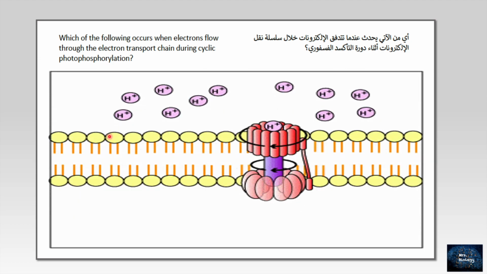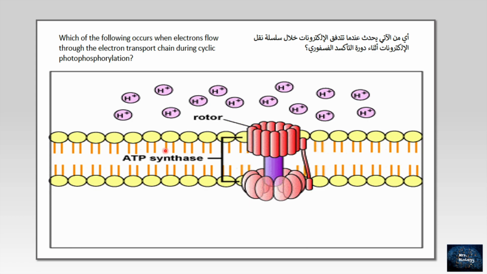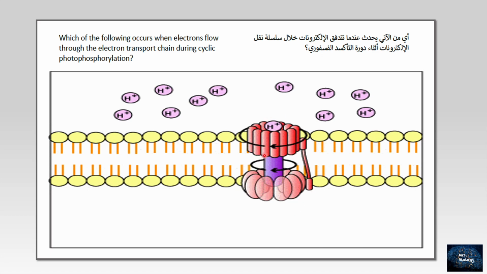Let's see this. We all know that this type of photophosphorylation usually occurs in the thylakoid membrane. The electron begins in a pigment complex called photosystem 1 in a cyclic electron flow, then further passes through primary acceptor and pyridoxine and the cytochrome. As we see here, we have the ATP synthase, this enzyme that will use the energy from the flow of hydrogen ions to add phosphate group to ADP, adenosine diphosphate, to make ATP.